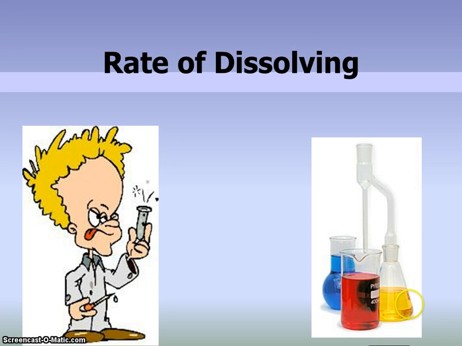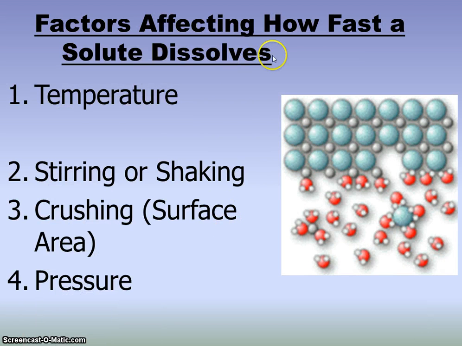All right, now how fast do things dissolve into other things? Well, that's determined by 4 major factors: temperature, stirring and shaking, crushing, which means basically we're determining a different surface area that is in contact, and the amount of pressure.